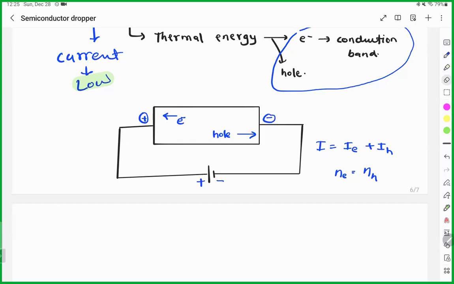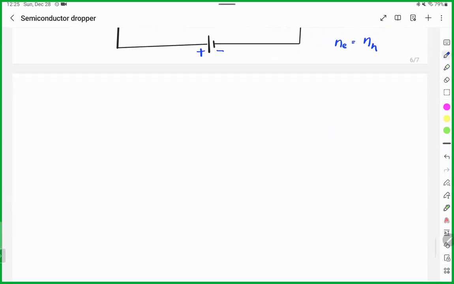Silicon. Yes. Your voice is breaking a lot, Pratigya. Extrinsic or impure semiconductor.